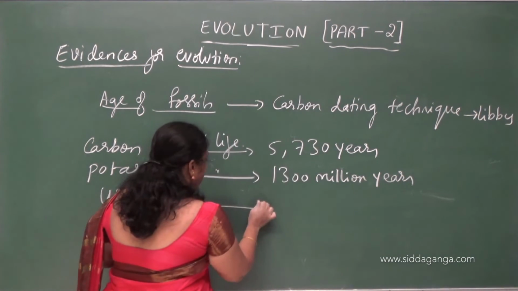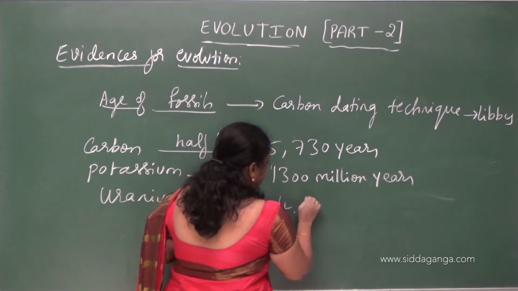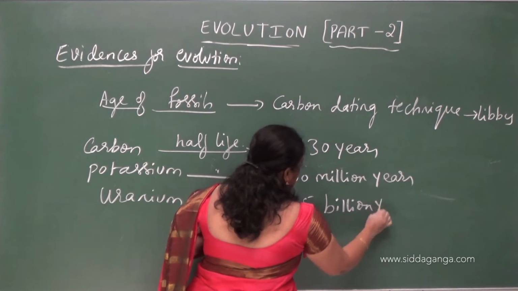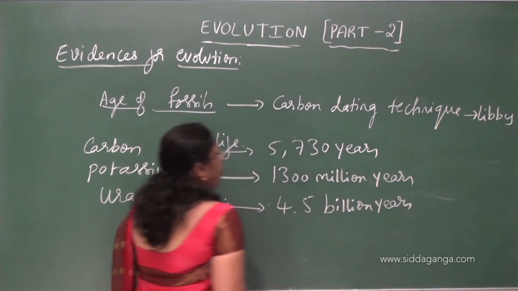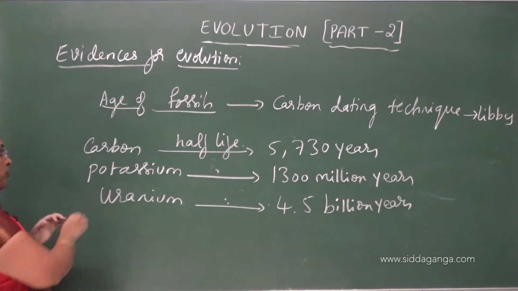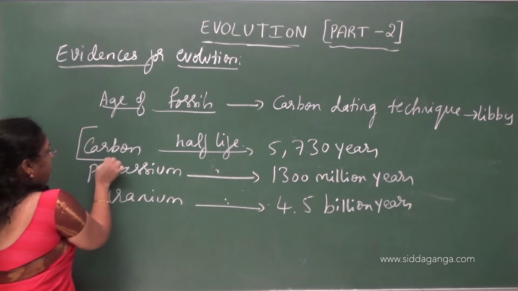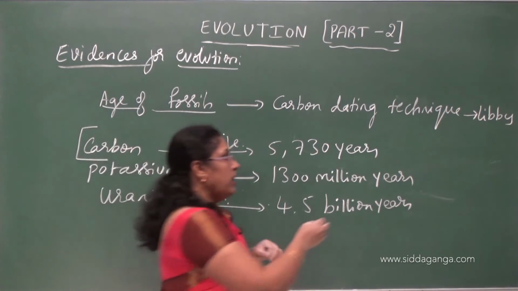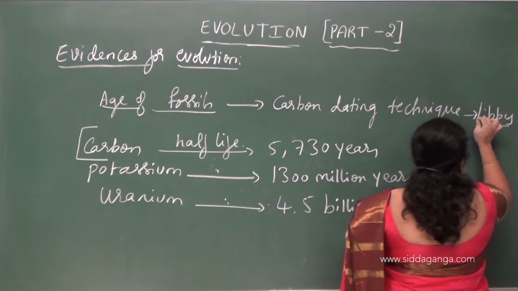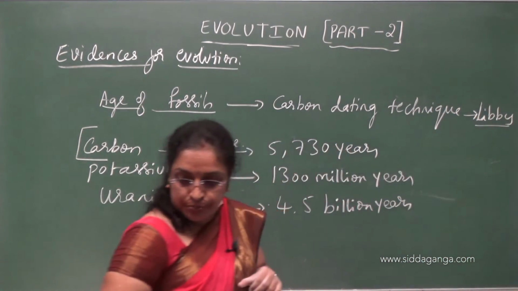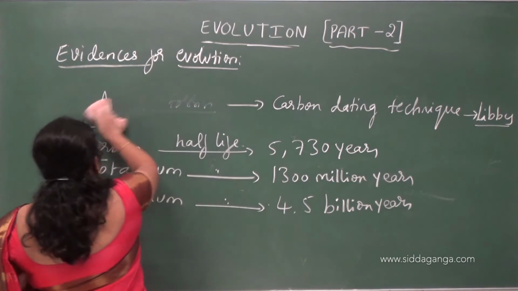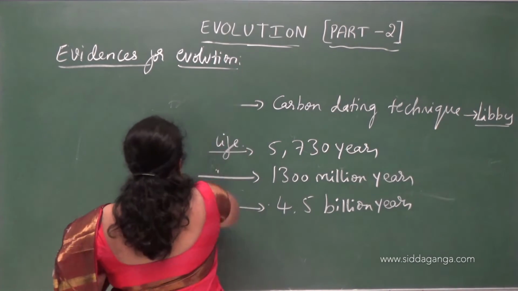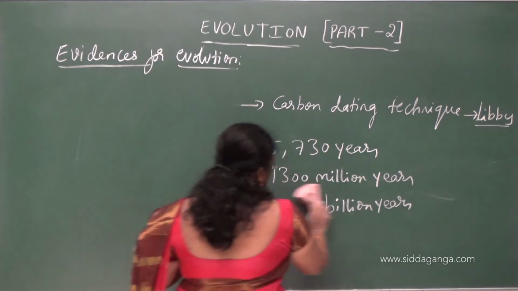And uranium half-life is 4.5 billion years. Among these, the one most used to calculate the age of fossils is the carbon dating technique given by Libby. Understood? So this is about the study of fossils and how to find the age of fossils.